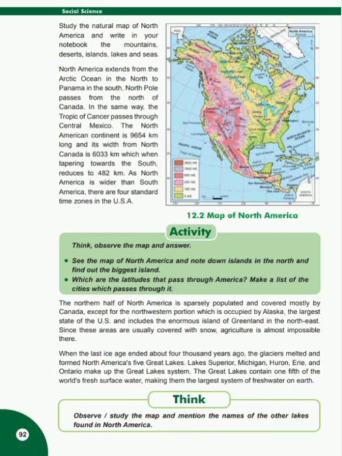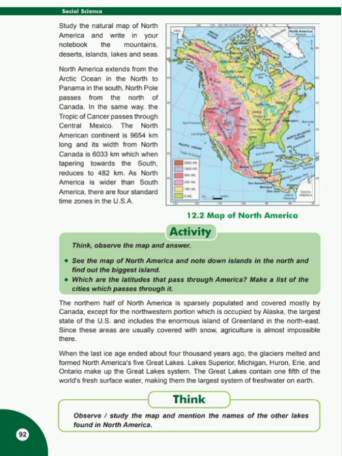The northern half of North America is sparsely populated and covered mostly by Canada, except for the northwestern portion, which is occupied by Alaska, the largest state of the US, and includes the enormous island of Greenland in the northeast. Since these areas are usually covered with snow, agriculture is almost impossible there.